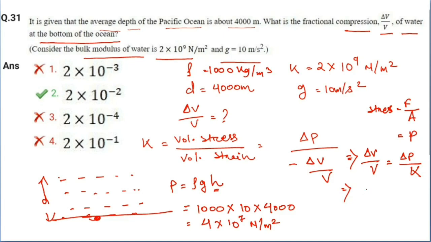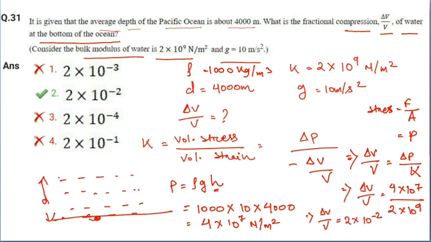Delta V by V is equal to pressure, 4 into 10 to the power 7, divided by bulk modulus, 2 into 10 to the power 9. So the answer is delta V by V is equal to 2 into 10 to the power minus 2.